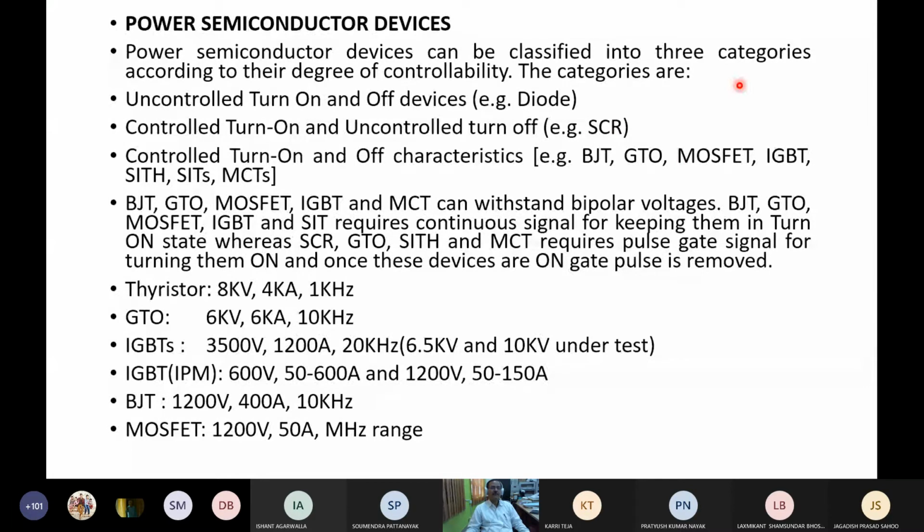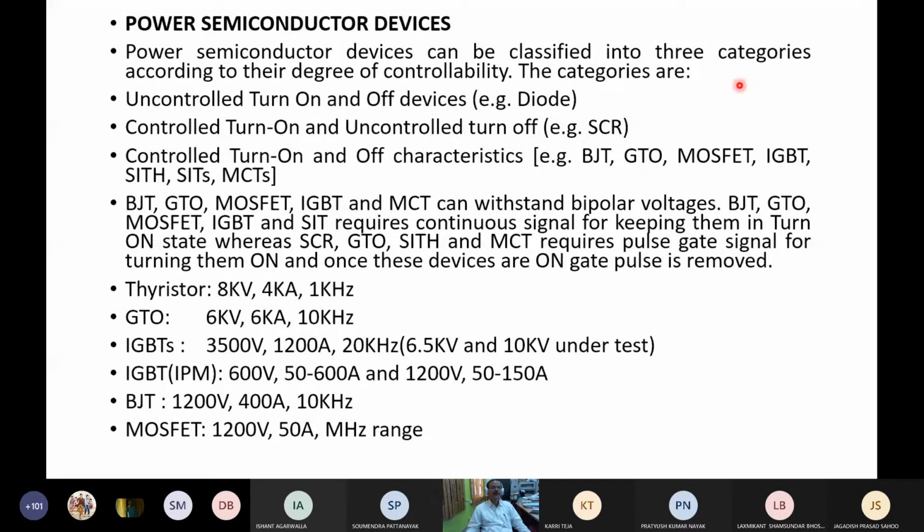But BJT, GTO (gate turn off thyristor), IGBT, MOSFET, static induction thyristor, and MOS controlled thyristors can be controlled turn on and controlled turn off. Both turn on and turn off can be controlled. To forward bias the BJT, apply the base drive and it will turn on.